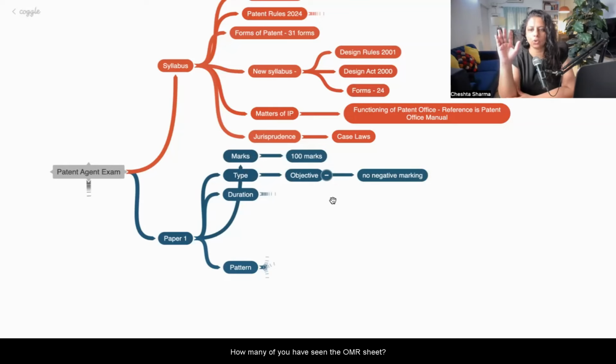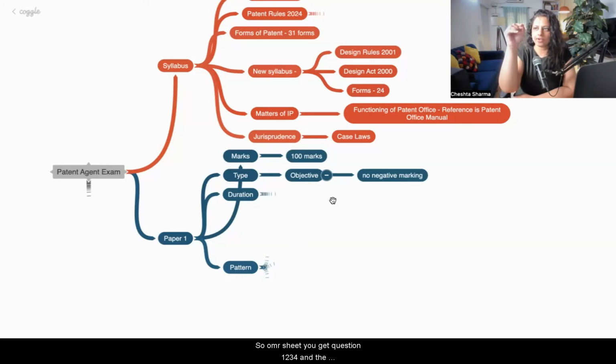How many of you have seen an OMR sheet? You must have given some other examination. I'll bring you a sample also. How does the OMR sheet look? On the OMR sheet, you get question 1, 2, 3, 4, and the choices are written in circles, and you have to fill in one circle correctly.